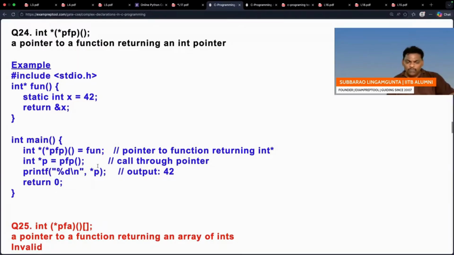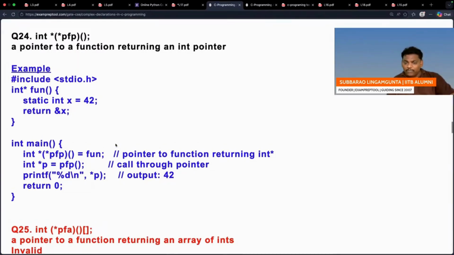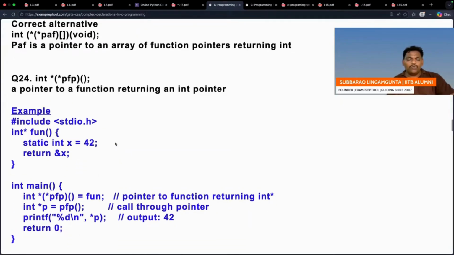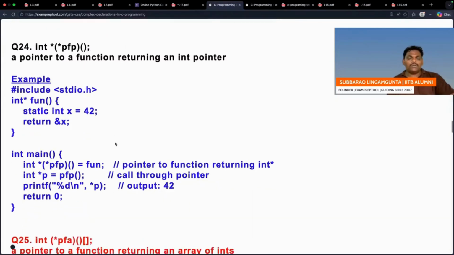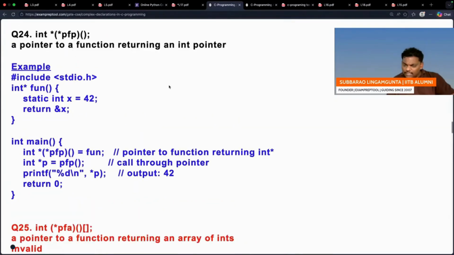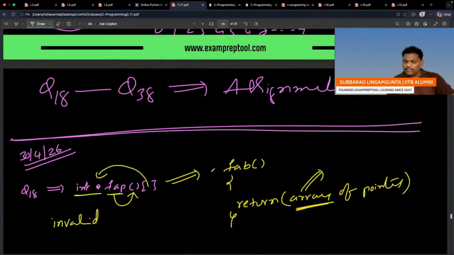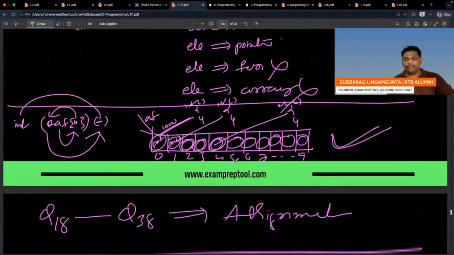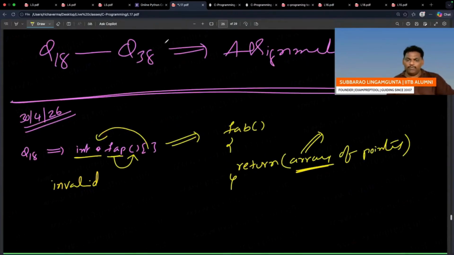See question number 24. It is going to be very difficult if you don't listen meaningfully. It's a very, very simple thing. Yesterday's class I wrote it also. Where everyone should be data, where everyone should be a pointer. Everyone being a function is not allowed. Everyone being an array is not allowed. In the array, everyone being an array is not allowed. If you do that, an error will come.